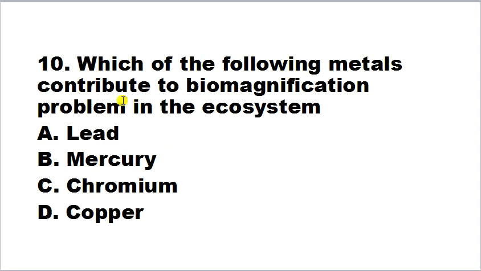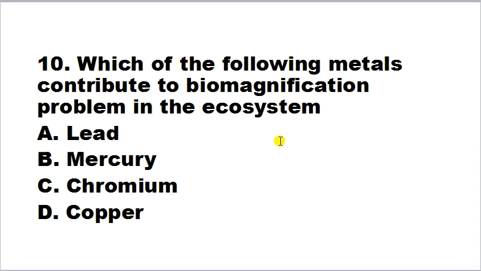Which of the following metal contributes to biomagnification problem in the ecosystem? Lead, mercury, chromium, copper. So first of all, we have to understand what is biomagnification. Biomagnification or biological magnification often refers to process whereby certain substance such as pesticides or heavy metal or toxic metal work their way into river, lakes and ocean. They accumulate into the river, lakes, ocean and then they move up the food chain in progressively greater concentration as